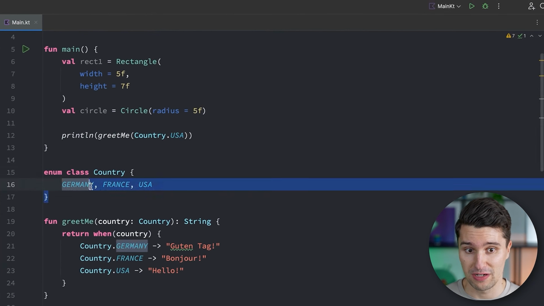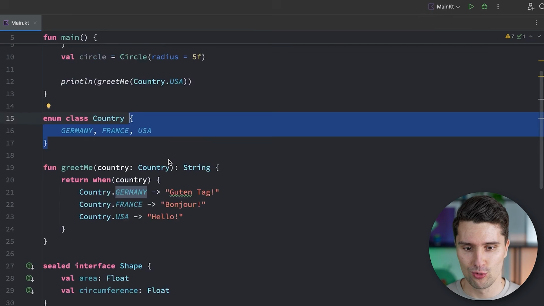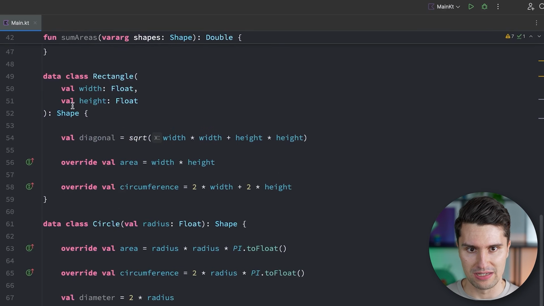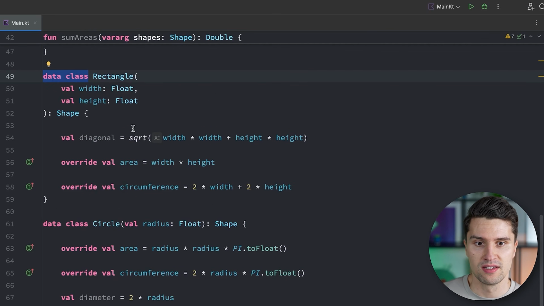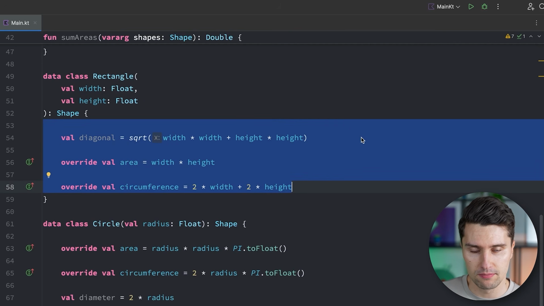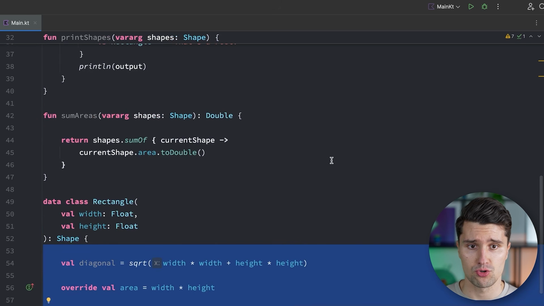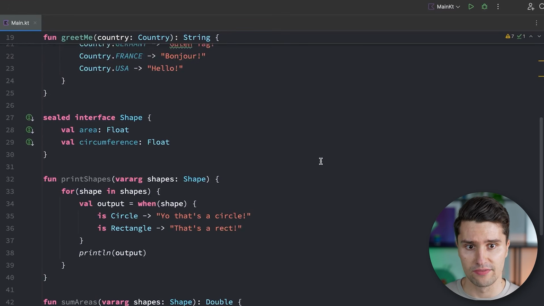The class body of enum classes is quite different, of course, compared to what we did here with these data classes, normal classes, where we have actual functionality. That's rather uncommon for enum classes. It's possible, we can give enum classes also an actual body and can write functions for them. But what's actually now the difference between enum classes and sealed classes? That's also a very common misconception or confusion among Kotlin developers.